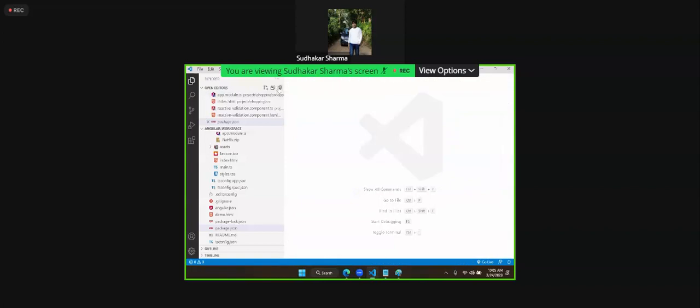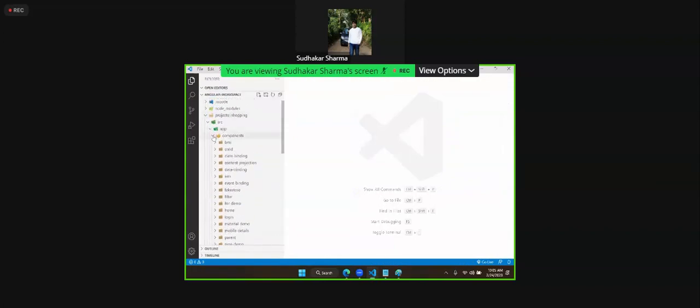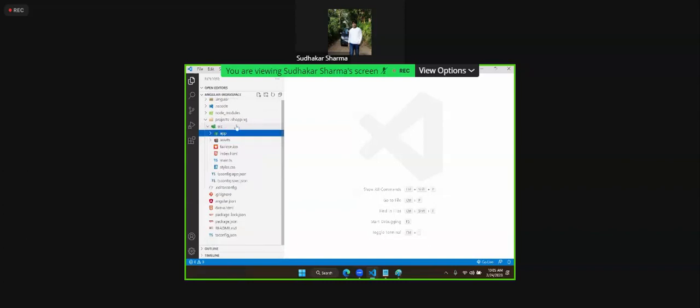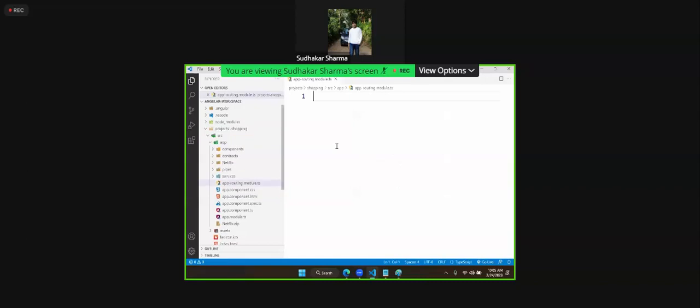That means what we have to do, go to the app folder. In the app folder, you have to just add a new file, and the file will be app-routing.module.ts, like this. And you need to import all the routing module and configure it. That means we need to import routing module. You have to write the routes manually. Manually also, I will show you how we can do that.